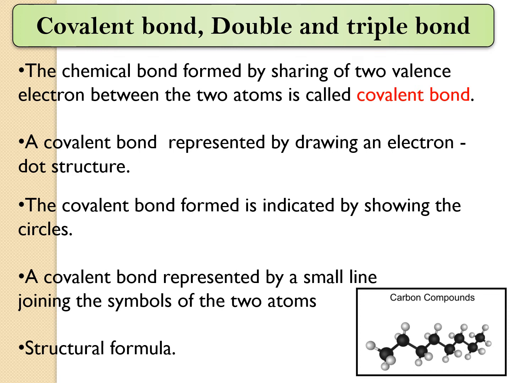Let's see how the electron dot structure and the structural formula are represented for carbon, hydrogen, oxygen and nitrogen.